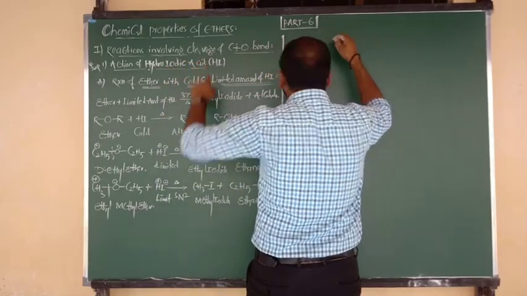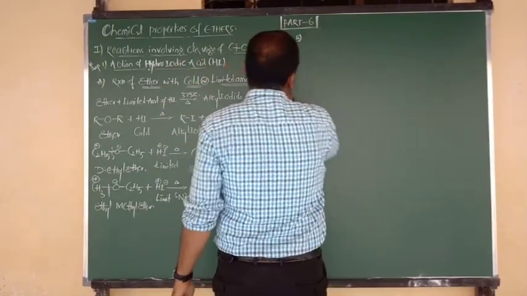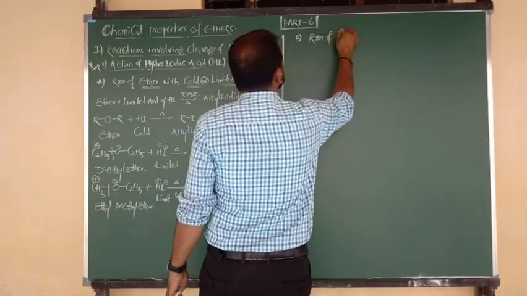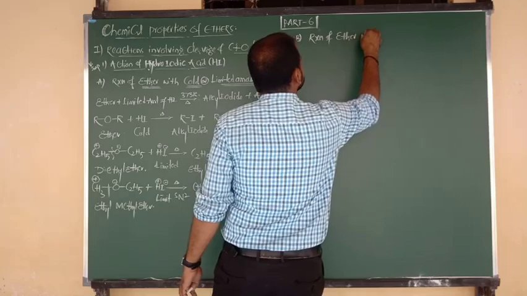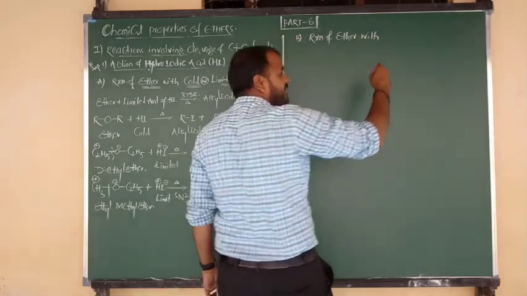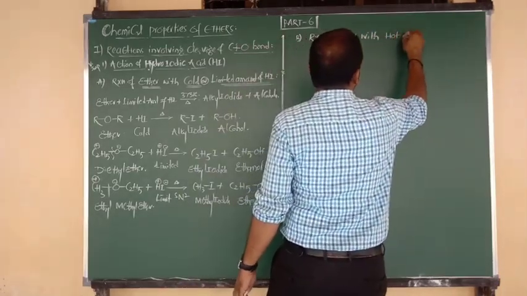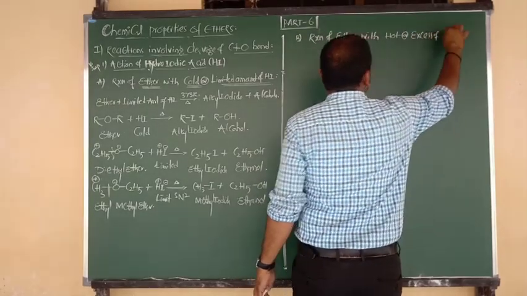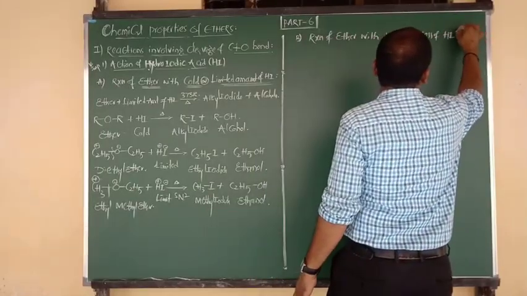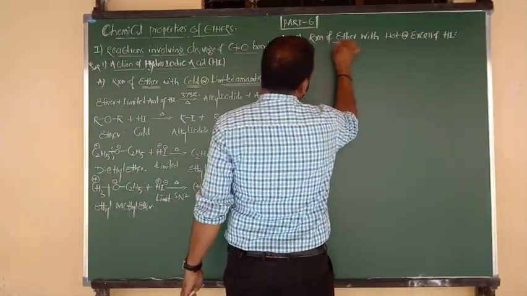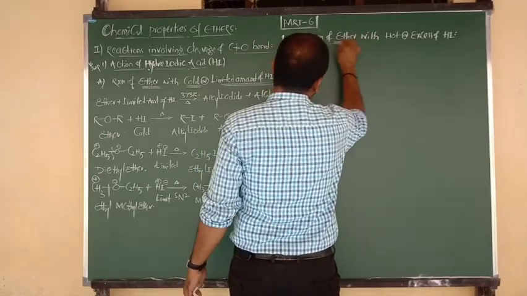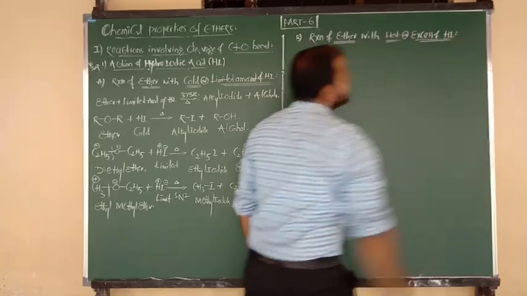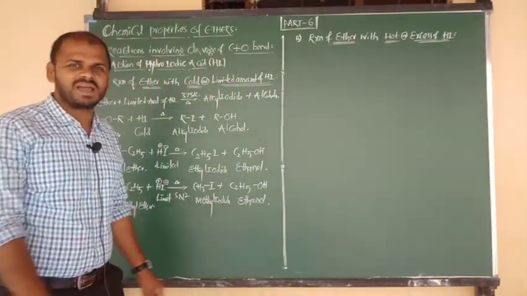So in the action of hydroiodic acid, we are going to consider the second case, B: reaction of ether with hot or excess hydrogen iodide. It means they are going to ask you the question: how do ethers react with hot HI, and also excess of HI? That one we are going to discuss.